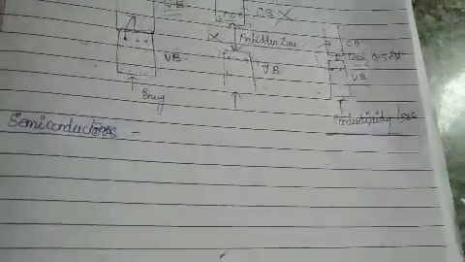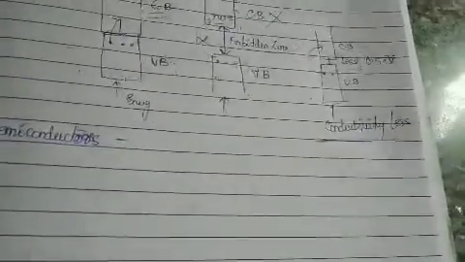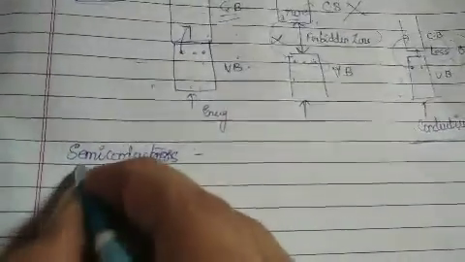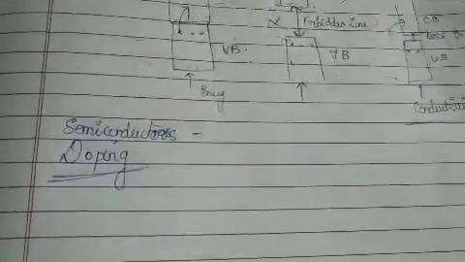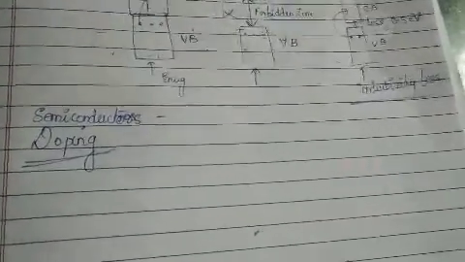I have to make it impure. That is, I have to add some impurity to our semiconductors. The addition of impurity to semiconductors in order to increase the conductivity is a process called doping.